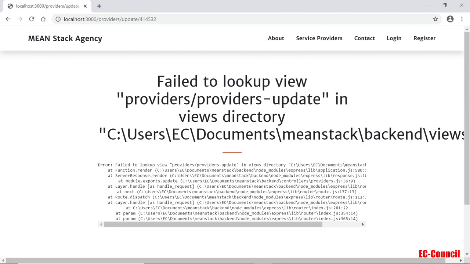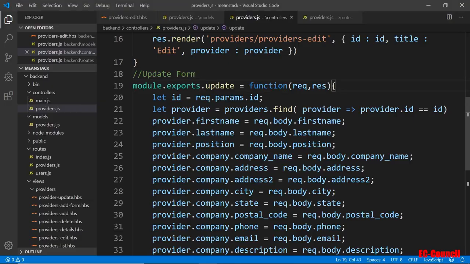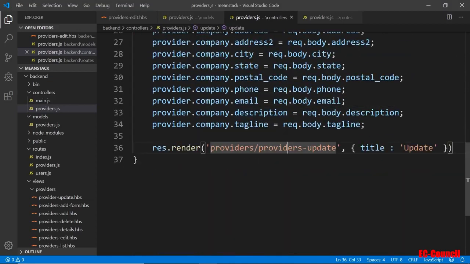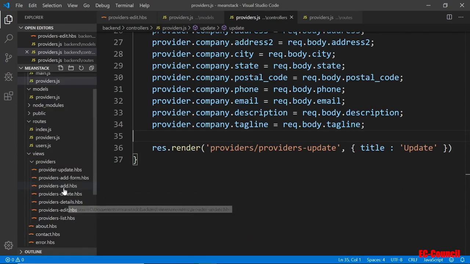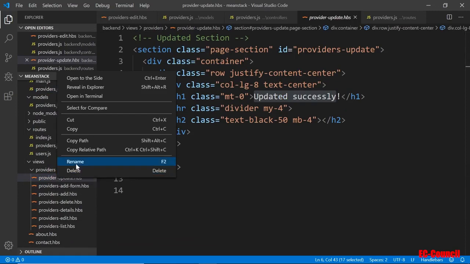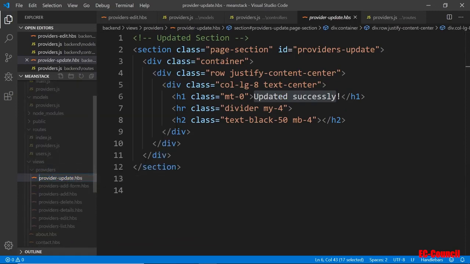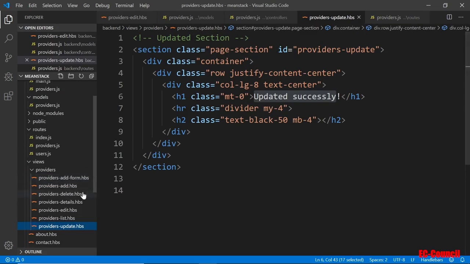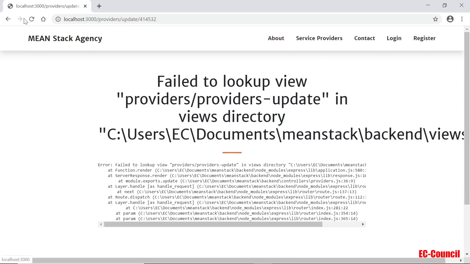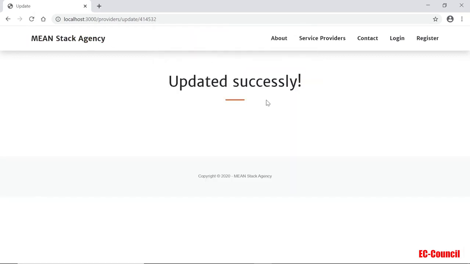So it doesn't work. I did something bad maybe. Let's see what happens here. Providers update. Looks like the view doesn't work. So let's go back and check it out. I have a providers. Oh, yeah. It needs to be plural. So let's modify that. Change that to say providers, so it has to match the view. Let's try again. Let's go back and refresh. Okay, so it just updated successfully.